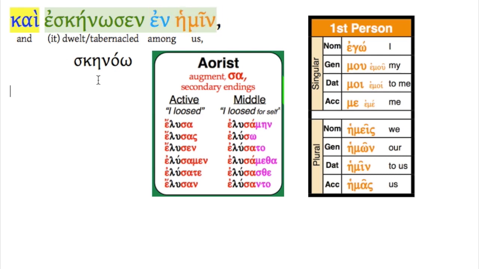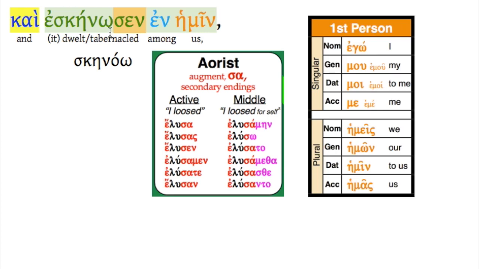Now what do we do with this one? Skenoo. How did that become eskenosen? Well, we see the augment, right? So that's making us think aorist or imperfect. And when we see this ending, sen, it's almost always an aorist. I hope you're starting to see that. It's sa, sas, sen. But there are a lot of third-person singular aorists, so get used to that. That's just an aorist active indicative, third-person singular.